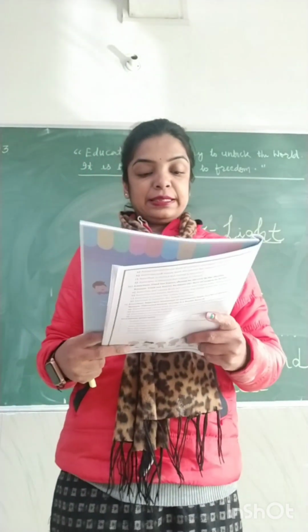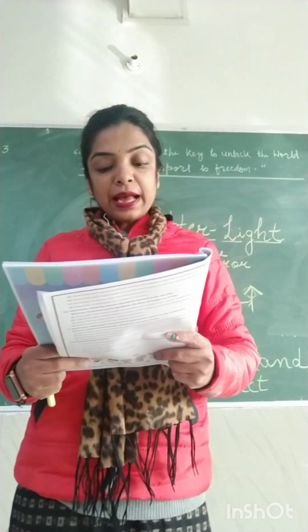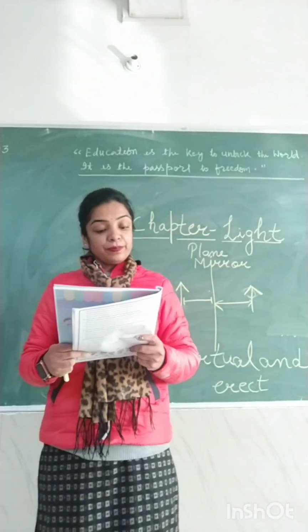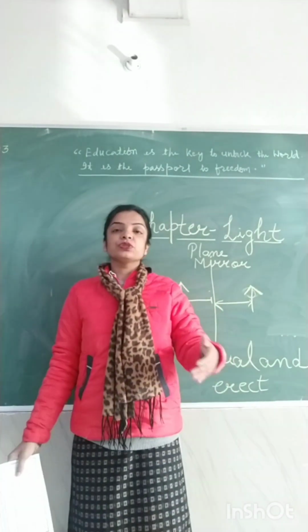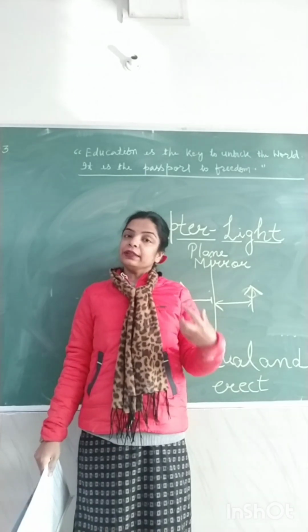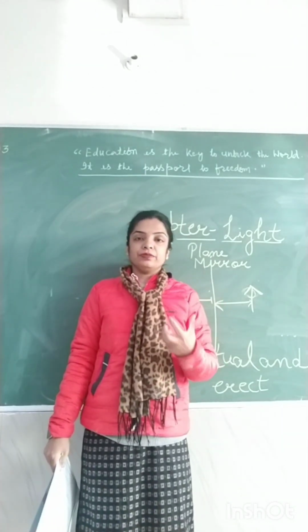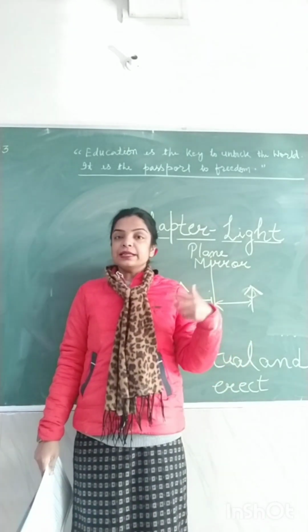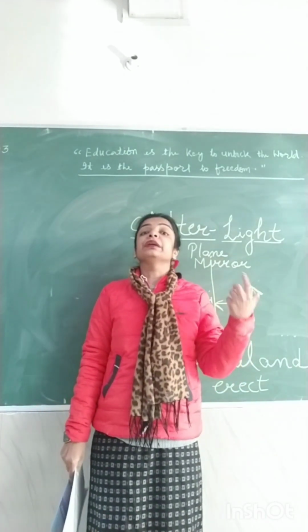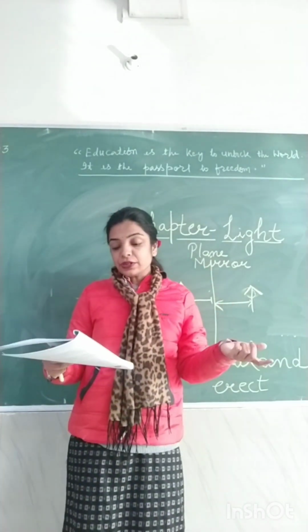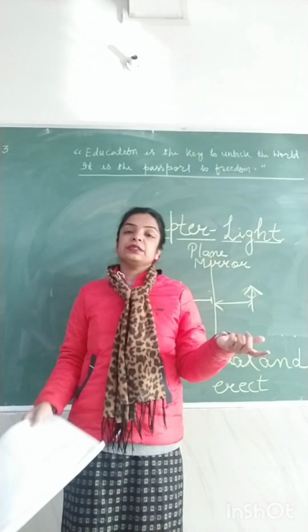Sixth, if we want to see our full image, then the minimum size of the plane mirror, meaning if you want to see the full image of your body, what should be the length of the plane mirror? Minimum, the smallest possible. It should be less than your height, equal to your height, double your height, or it depends upon the distance from the mirror.